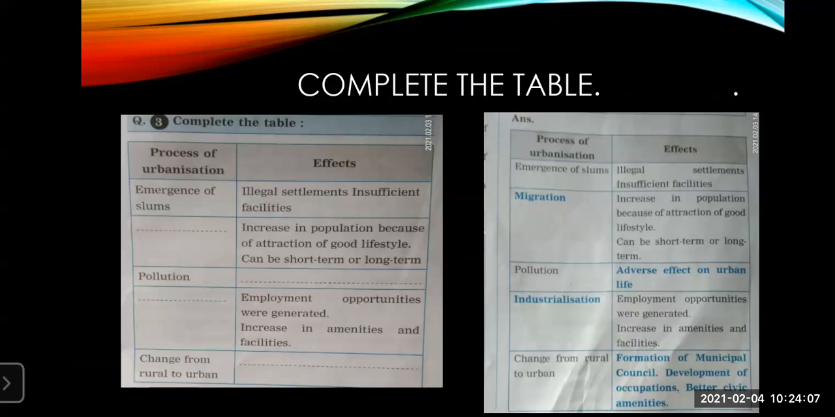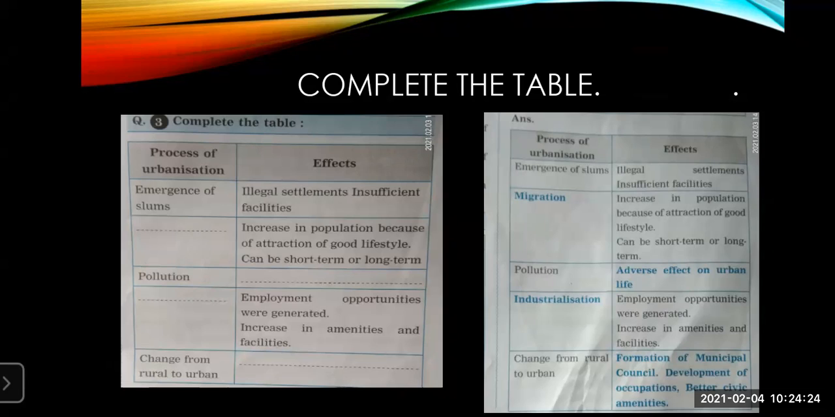Now, next is pollution. What is the effect of pollution? Adverse effect on the urban life. It creates an adverse, bad effect on the urban life. Then the next effect is that employment opportunities will be generated and there will be an increase in amenities.